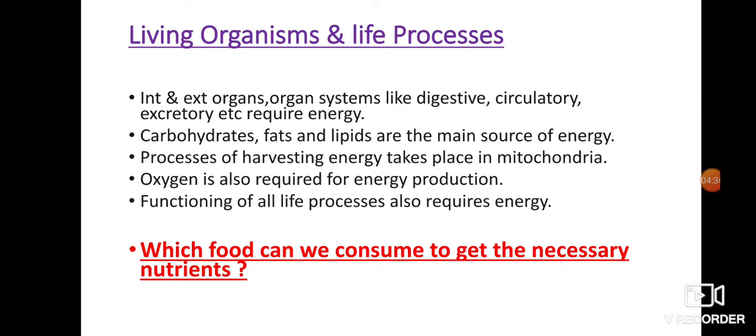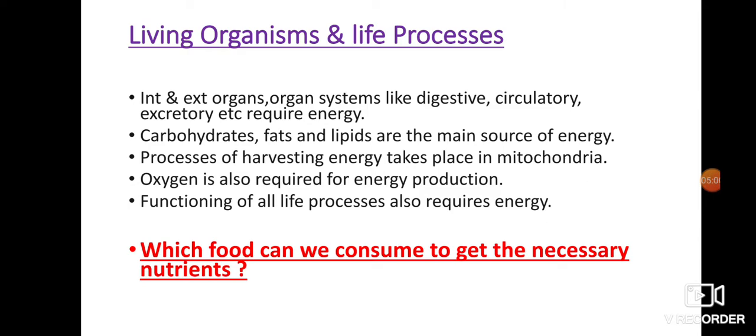Besides these internal and external organs, we have organ systems in our body like the digestive system, the excretory system. All these, the internal, the external organs, the digestive system, all these require energy. Now all these organs and organ systems have their own work.